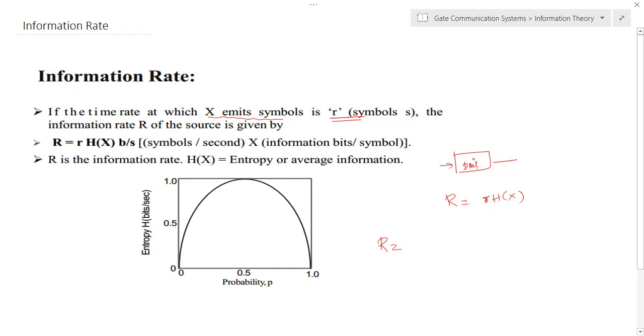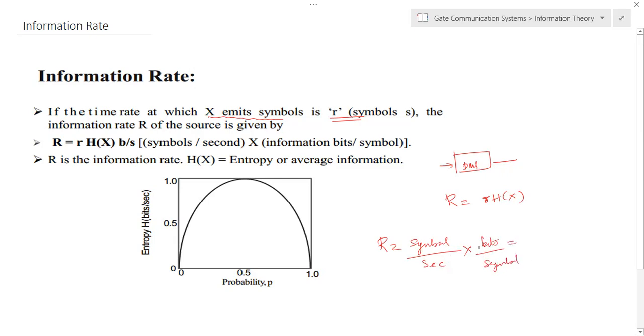The source emits r symbols in 1 second, and the unit of average information is bits per symbol.